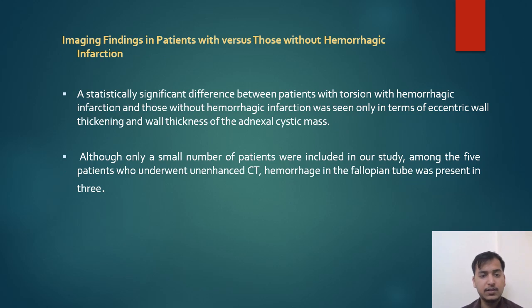Imaging findings. A statistically significant difference between the patients with torsion with hemorrhagic infarction and those without hemorrhagic infarction was seen only in terms of eccentric wall thickening and wall thickness of the adnexal cystic mass.